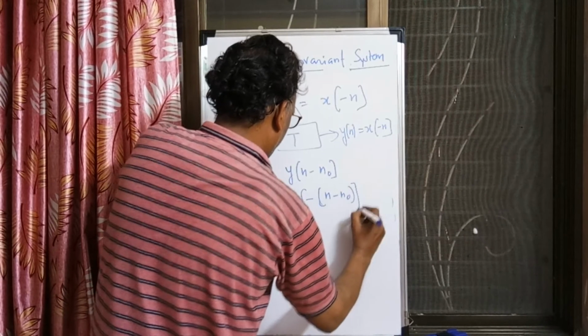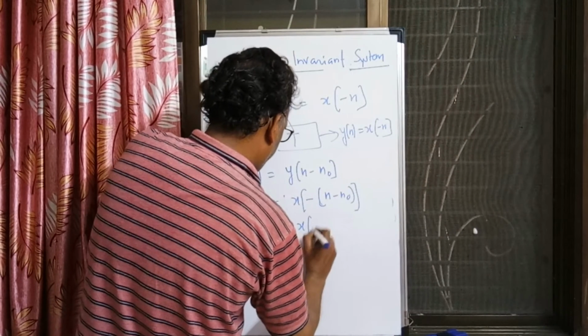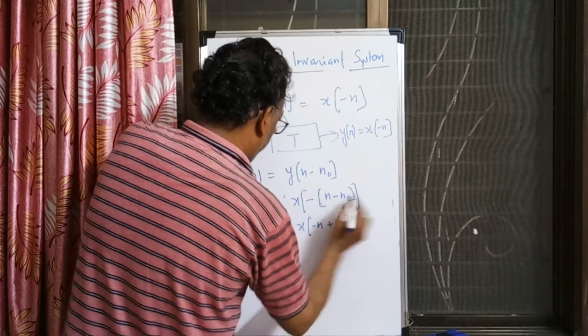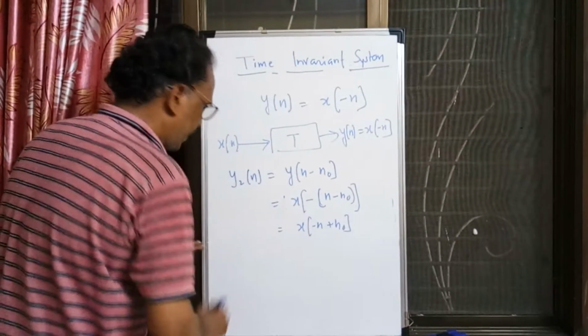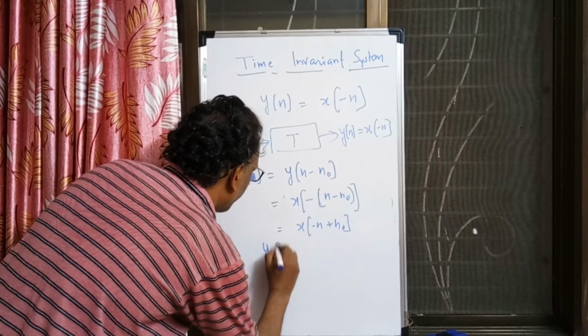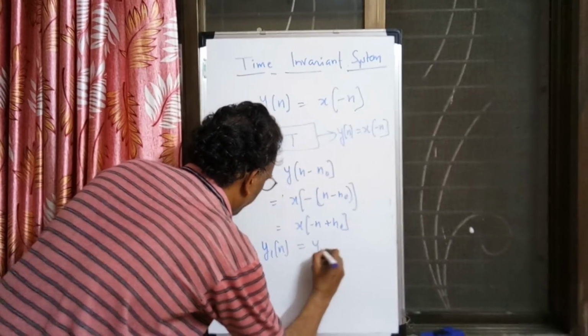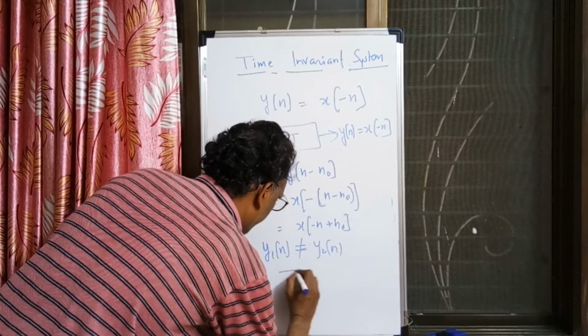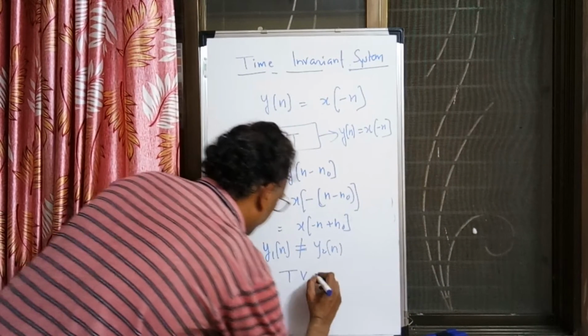So we get x of minus n plus n naught. So in this case y1 of n and y2 of n are not the same, so the system is a time varying system, a TV system.